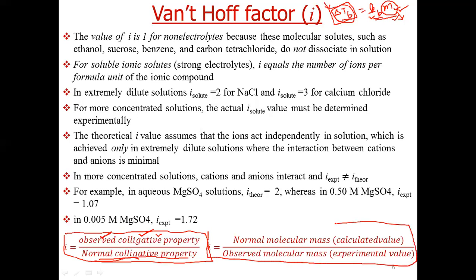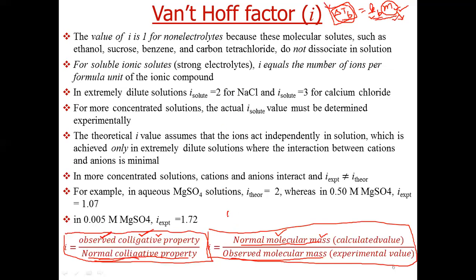equal to, now the relation gets reversed. In the case of colligative property, the normal property is in the denominator. In this, it will come in the numerator. So iota is equal to normal molecular mass divided by observed molecular mass. Normal molecular mass means calculated simply from the formula, like sucrose.